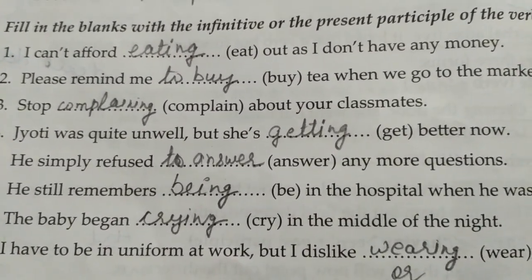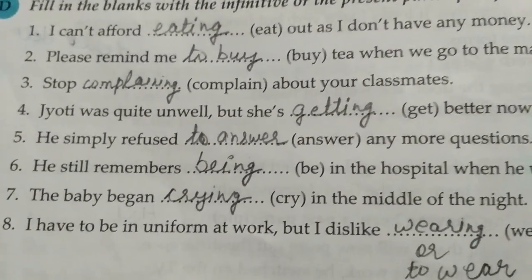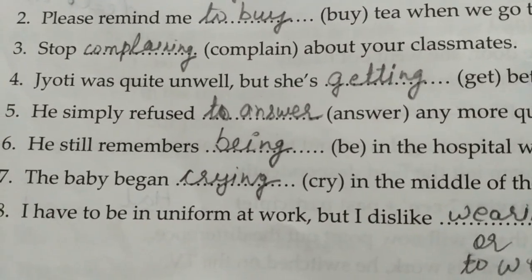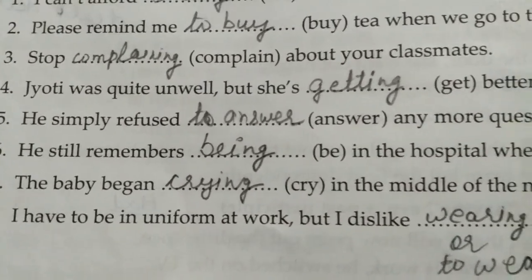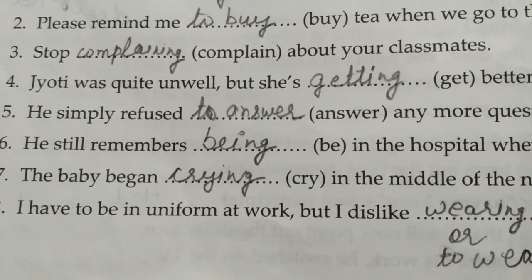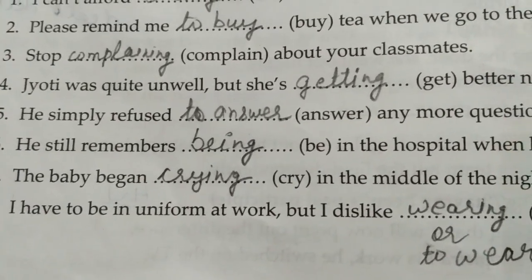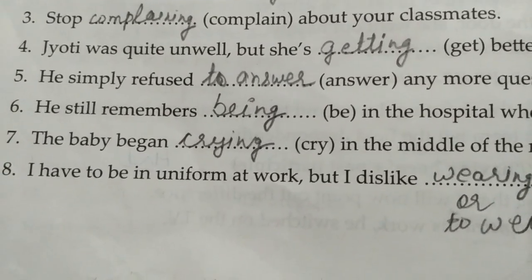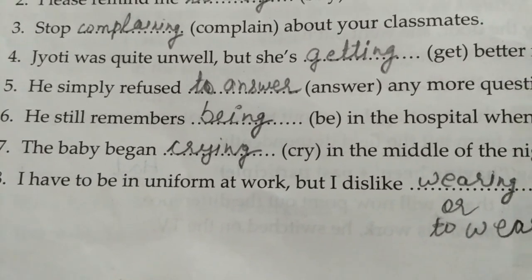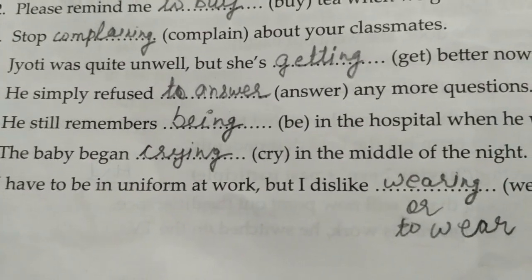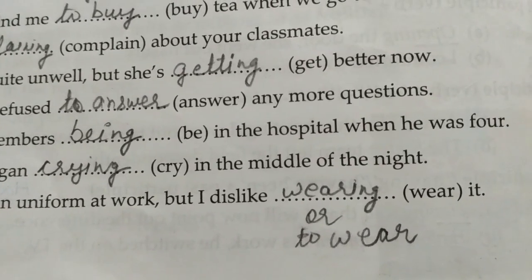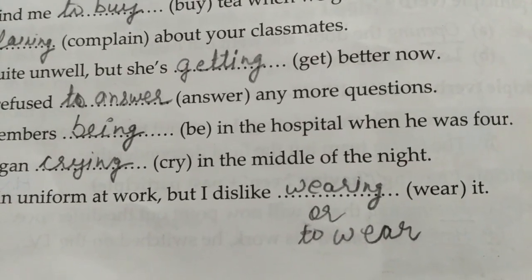He simply refused to answer any more questions. He still remembers being in the hospital. Here being is working as a complement. Here it is again present participle. The baby began crying in the middle of the night. I have to be in uniform at work, but I dislike wearing it. Or you can consider to wear also.